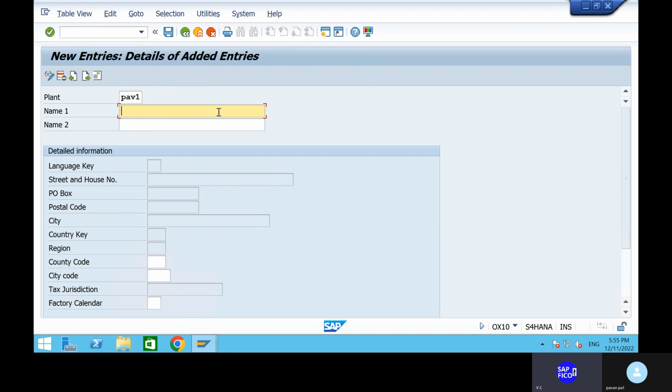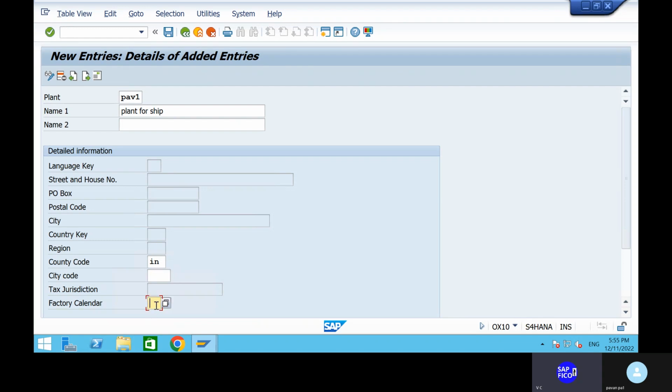Okay, the name of the plant is anything. Plant for ship. Then next, the country key is IN, or else the country code. You can just give IN. No need to give any city codes and all.